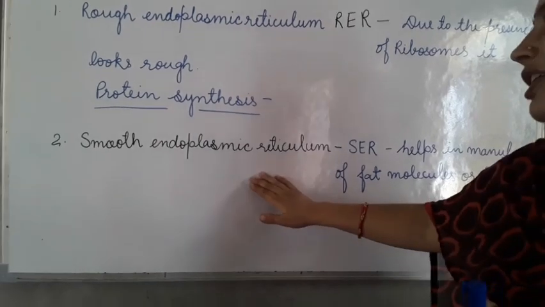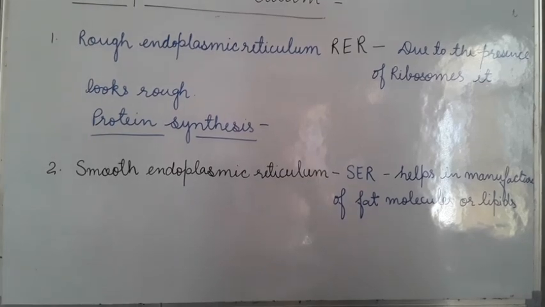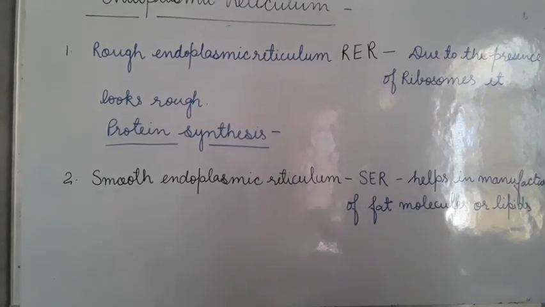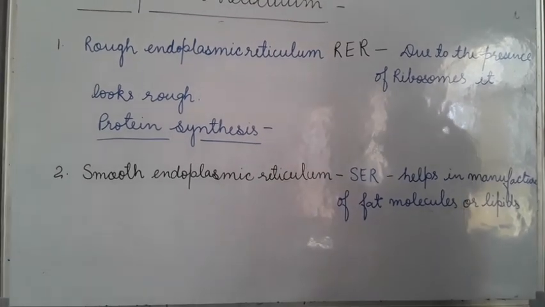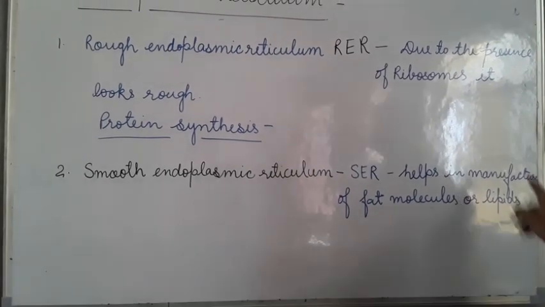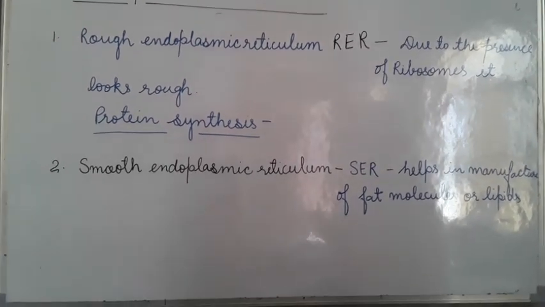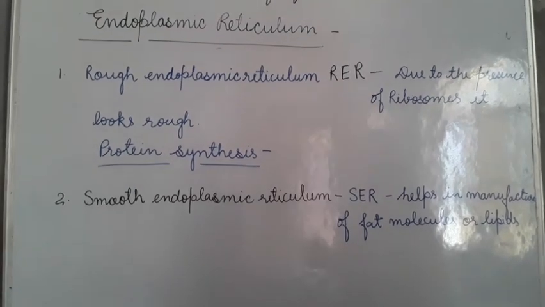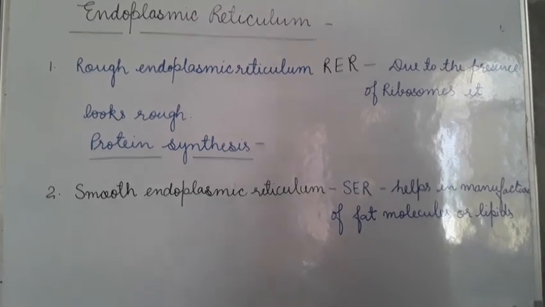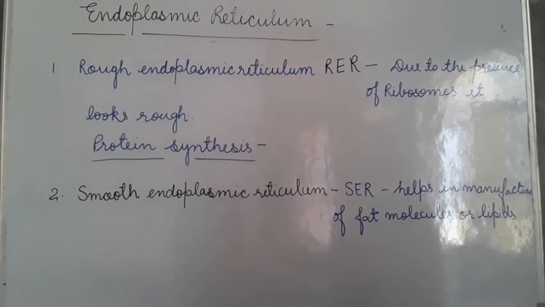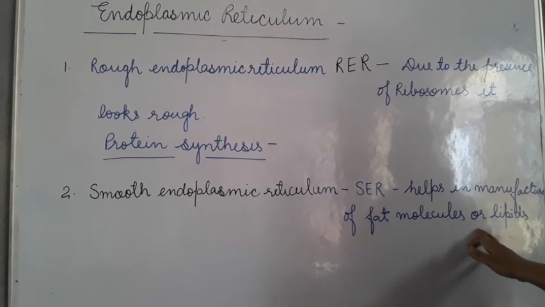And now smooth endoplasmic reticulum, SER, is also very important. Why do we call it smooth ER? Because it does not have ribosomes on it. That's why it looks smooth, plain. And this helps in the manufacture of fat molecules or lipids. Lipids are an important content of the plasma membrane. We have studied earlier that the plasma membrane is made up of proteins and lipids. So SER helps in the manufacture of fat molecules or lipids.